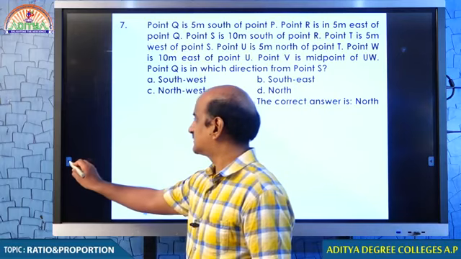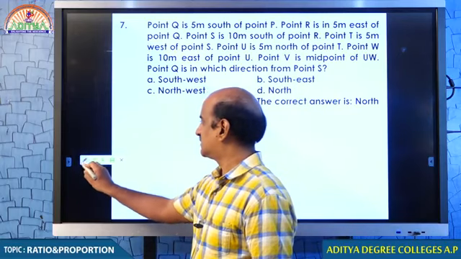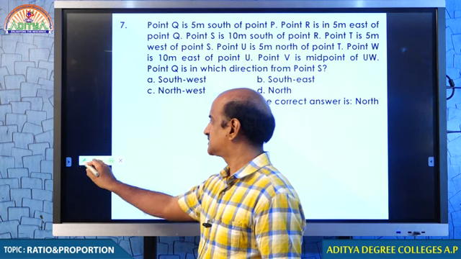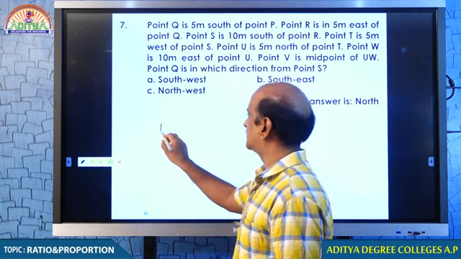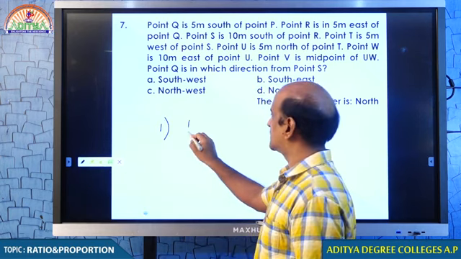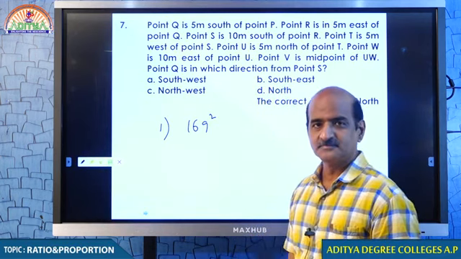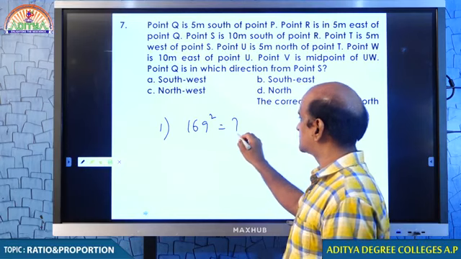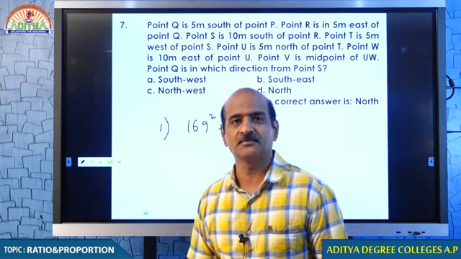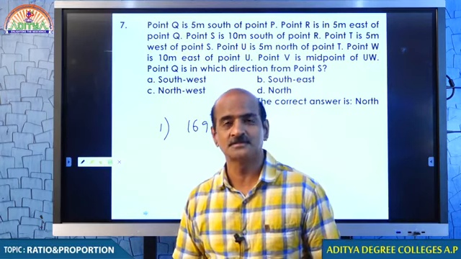In competitive exams, what is all important is, let me suppose, my dear students, in question number 1, let us assume that you have 169 square, you are asked to find. You see that, oh my God, this is very difficult.